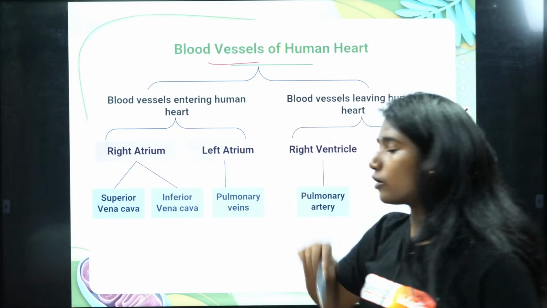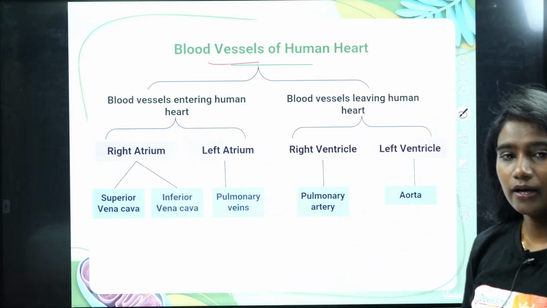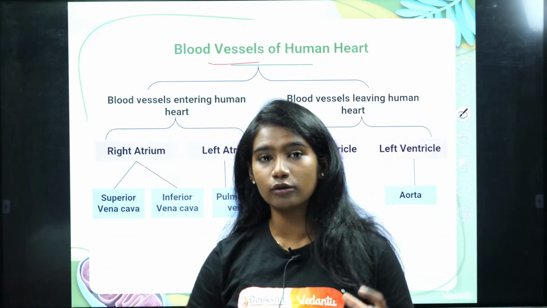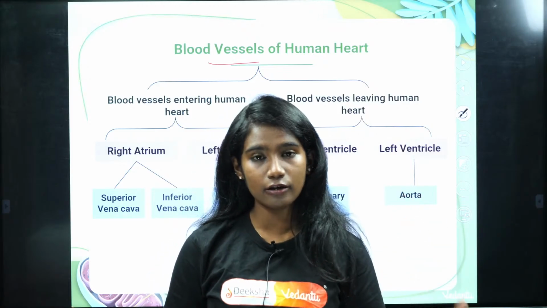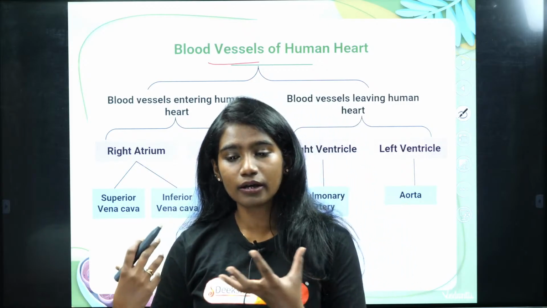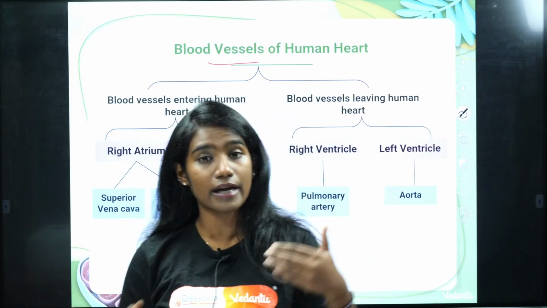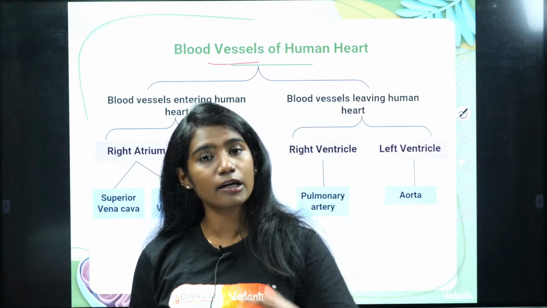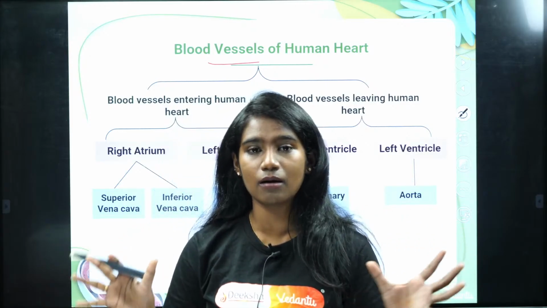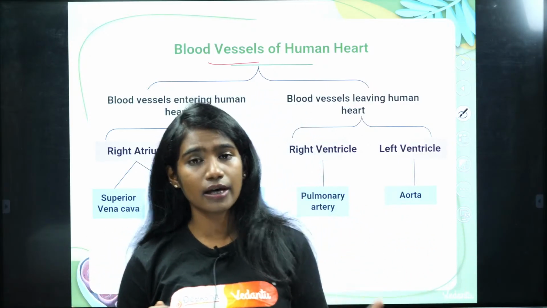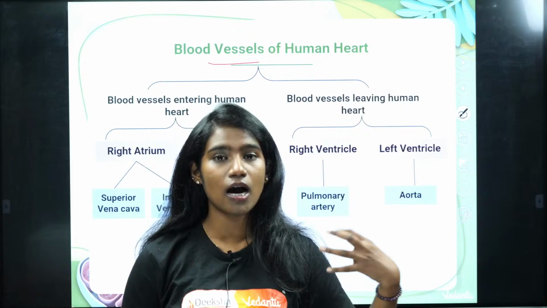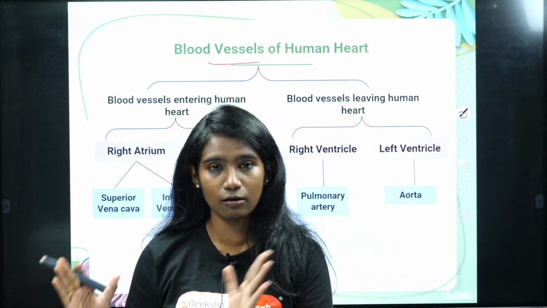Our first topic in this session is blood vessels. I have already told you the function of blood. The main function of blood is that it transports nutrients, oxygen, and certain important elements. It helps in the removal of waste material, and it also transports hormones within our body. It keeps the organs connected. Here the blood behaves like a vehicle carrying nutrients, oxygen, and hormones from one place to another in our body.